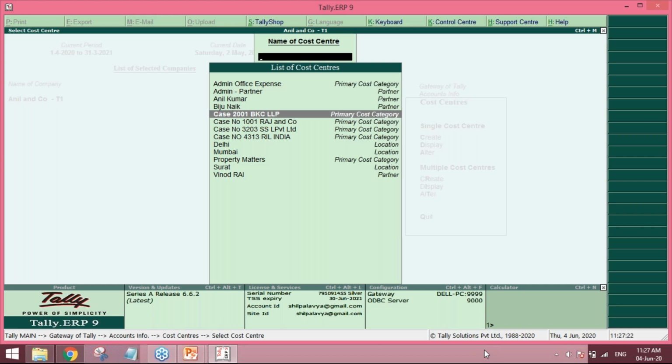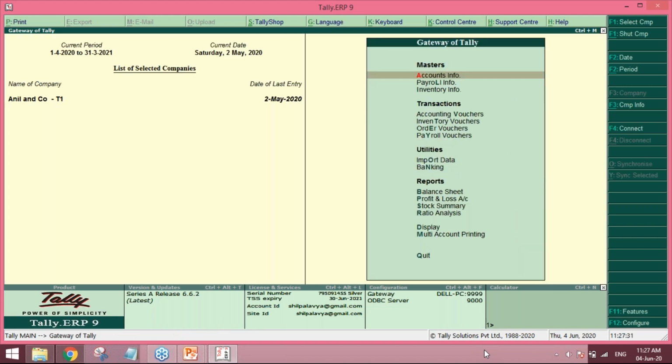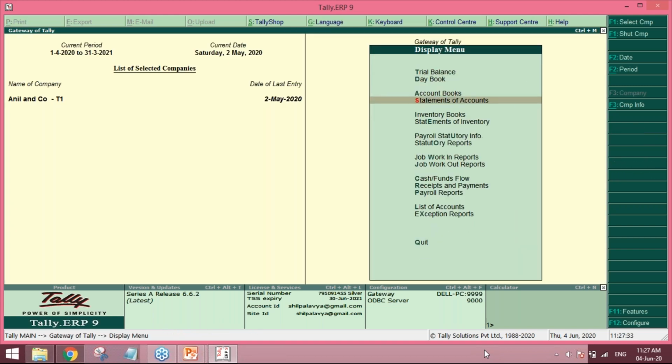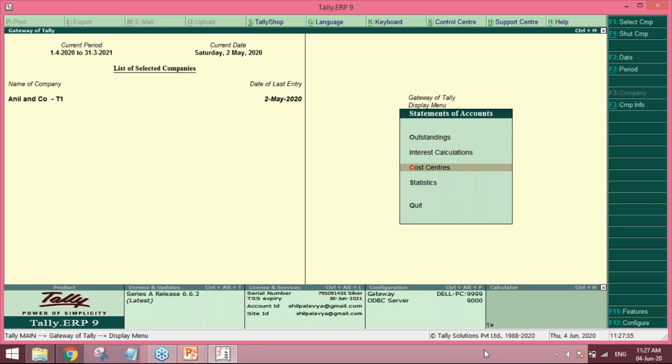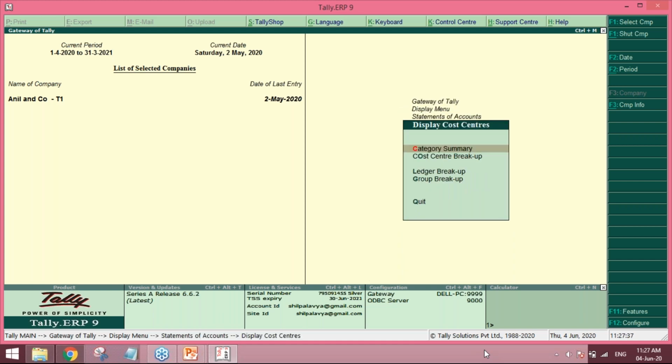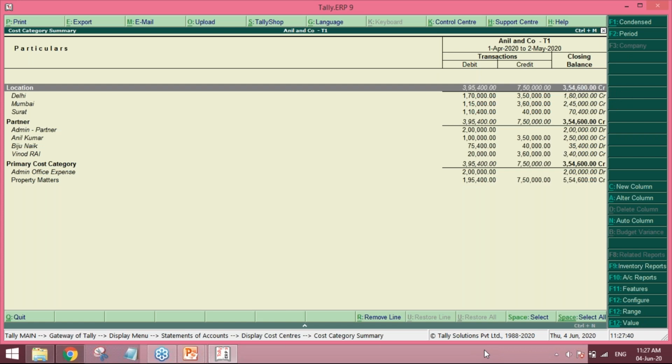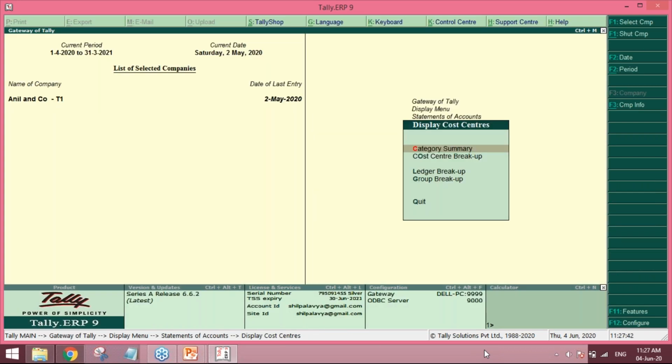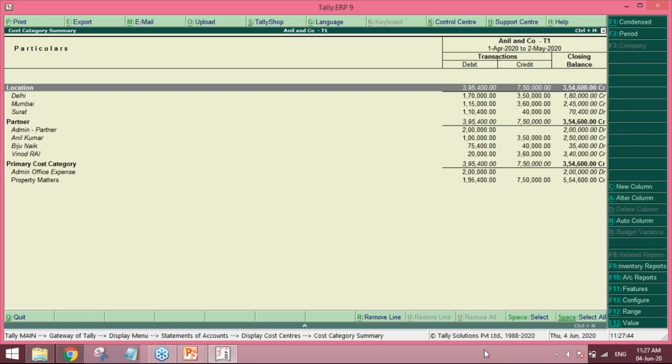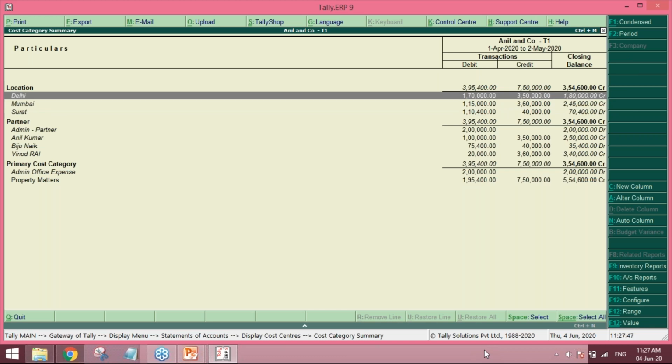What is the benefit of that? Let us see through the same expenses and the same income reports that we saw. Display, cost center, category. So in this, we can see the account, and we can get the breakup against each location, how each location is doing.